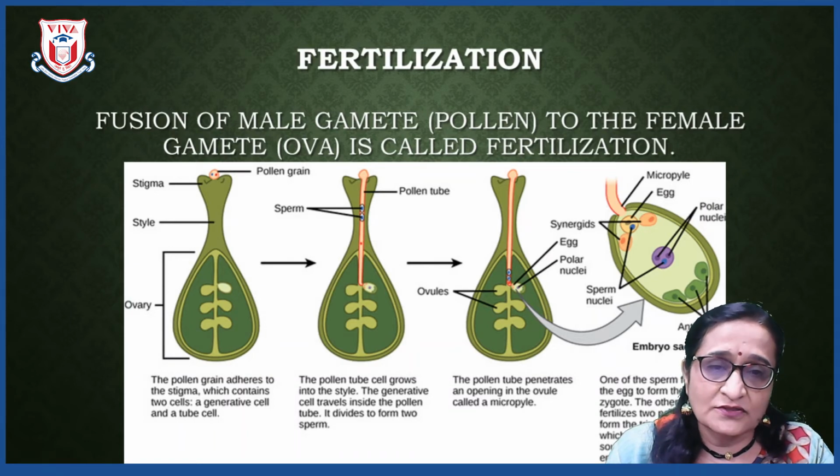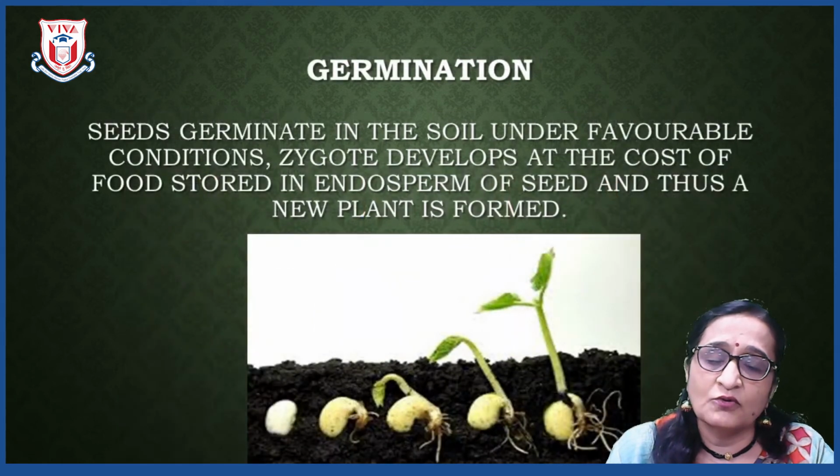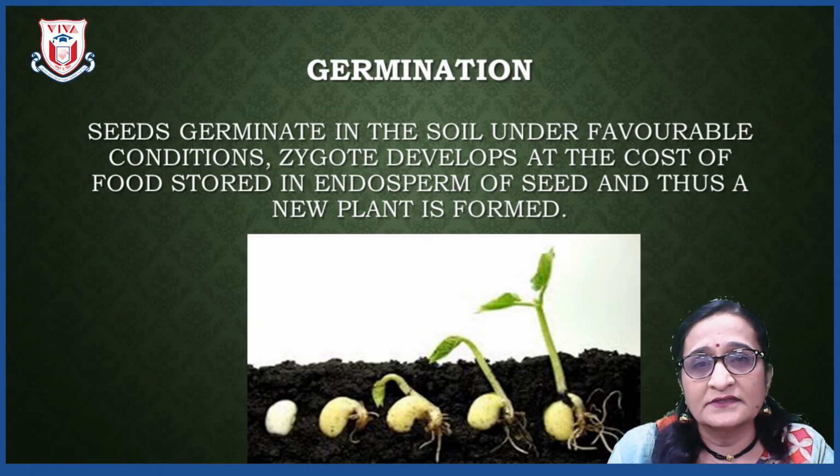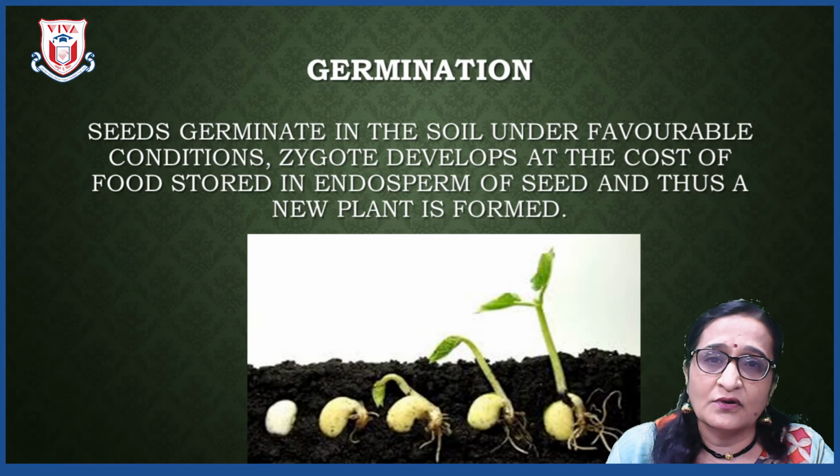After fertilization, when we get the formation of fruits and seeds, after this we can go for the third step, that is germination. Now, what is the meaning of germination? In germination, you know that when we sow the seeds or keep the seeds in moist soil, they start germinating, meaning small outgrowths come out of the seeds, and these small outgrowths are called plumule and radicle.